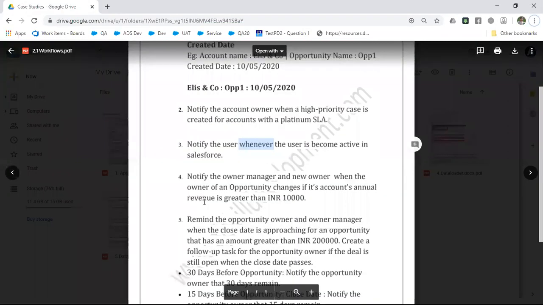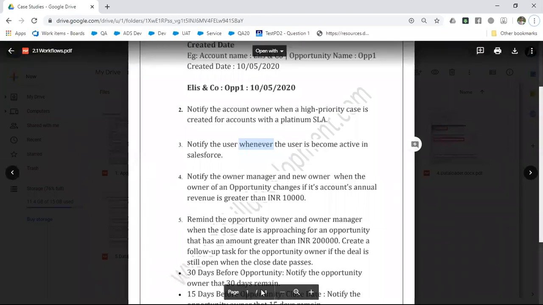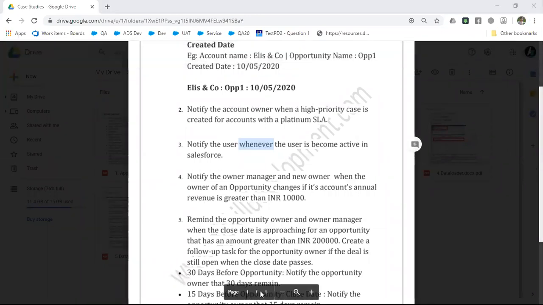All right, clear? Any questions? No. Is that clear? Yes, sir. Okay. Is there anything like for the user in the workflow? Can we choose the object name as user? Yes, user is an object. User is a system object. You can find an option to choose it.